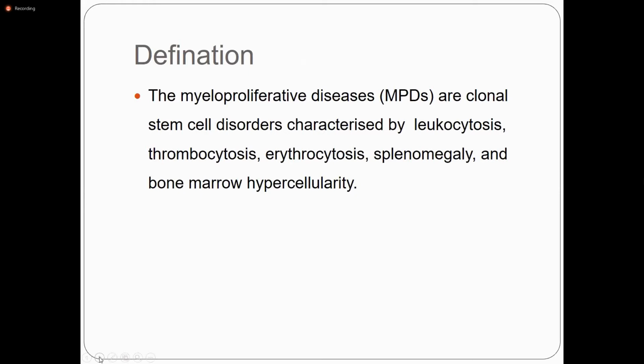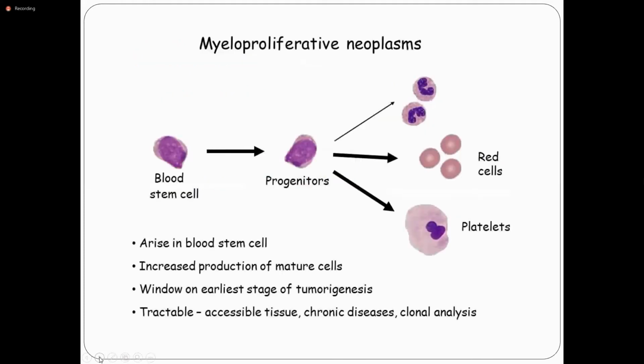We already discussed that MPDs, myeloproliferative diseases, are clonal disorders characterized by leukocytosis, thrombocytosis, erythrocytosis, splenomegaly due to extramedullary hematopoiesis, and bone marrow hypercellularity. This picture shows a blood stem cell. They give rise to the progenitors, and progenitors are converted into either the myeloid series, the erythroid series, or the platelets.